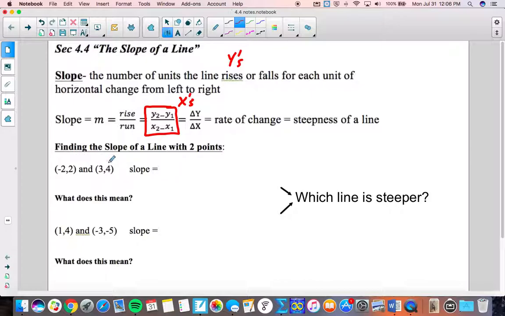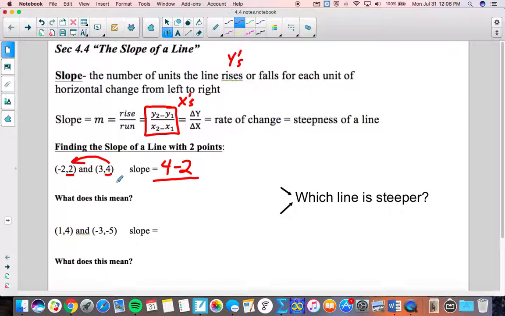We need to subtract the y's. Now here's the deal. You can choose which order you subtract the y's, but we are starting with the y's, which are the second numbers in the ordered pairs. So I'm going to go 4 minus 2. And when I say 4 minus 2, I'm showing that I'm starting with 4 and arrowing over to 2. So on top, we put the y's, and I'm going 4 minus 2.